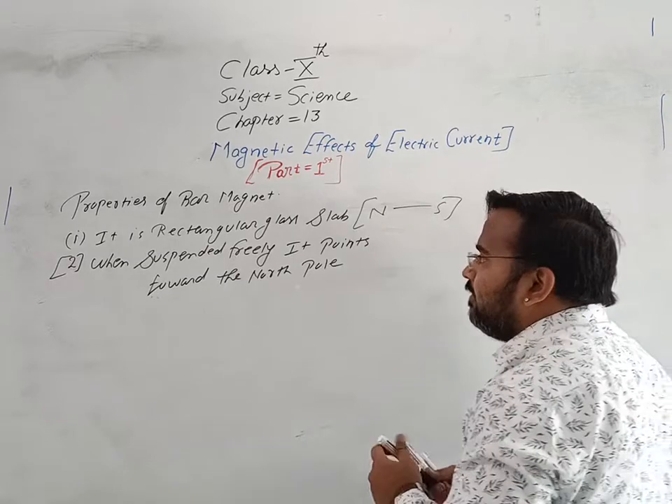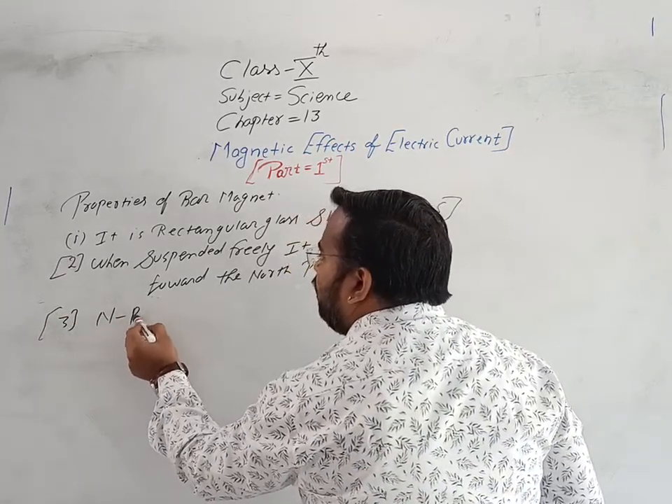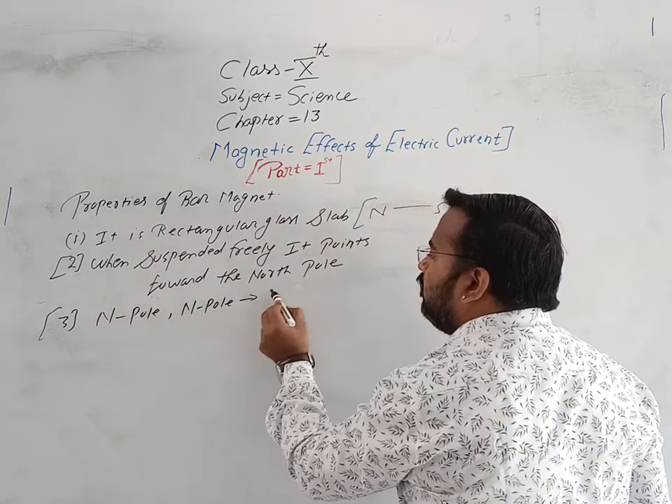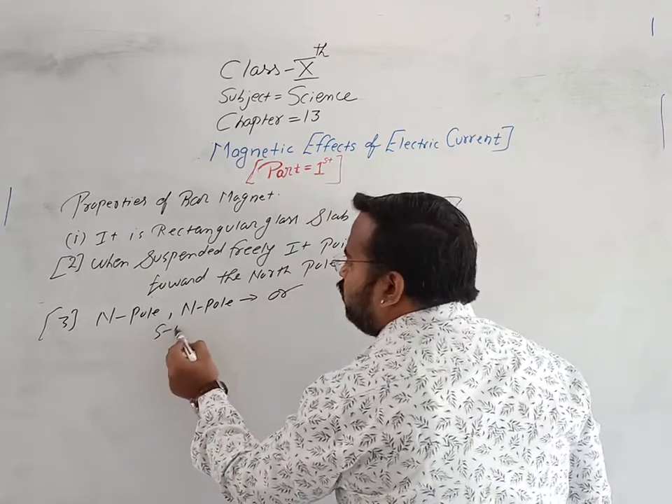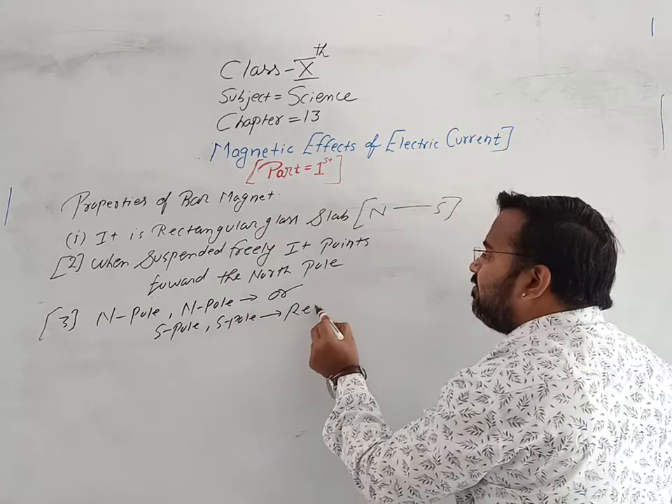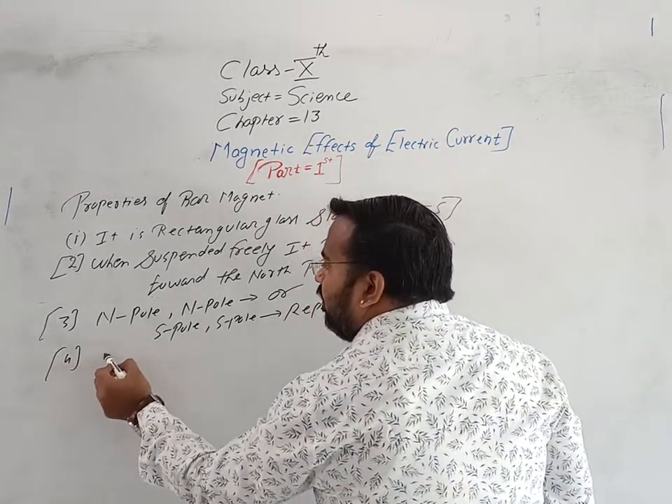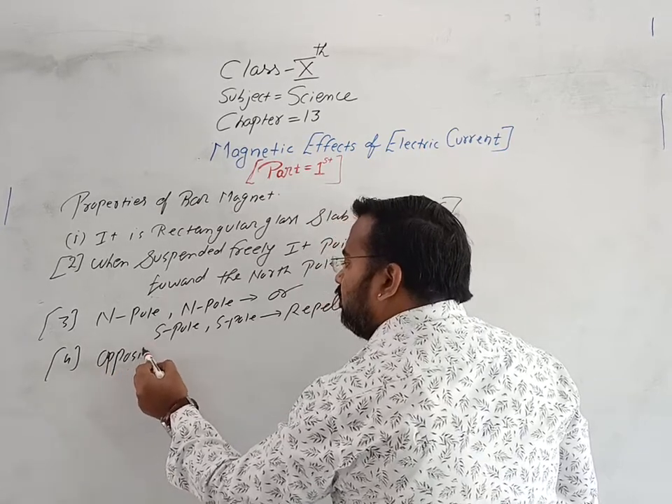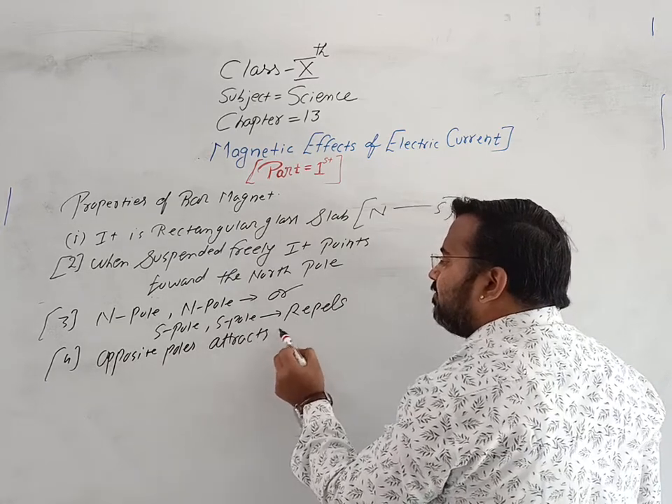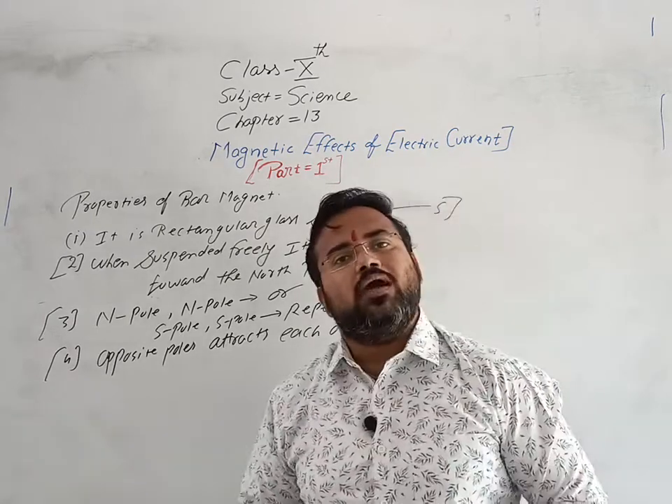So I can write here: north pole or south pole, similar poles repel each other. The fourth point is that opposite poles attract each other. Now see, this experiment you can do at your home.